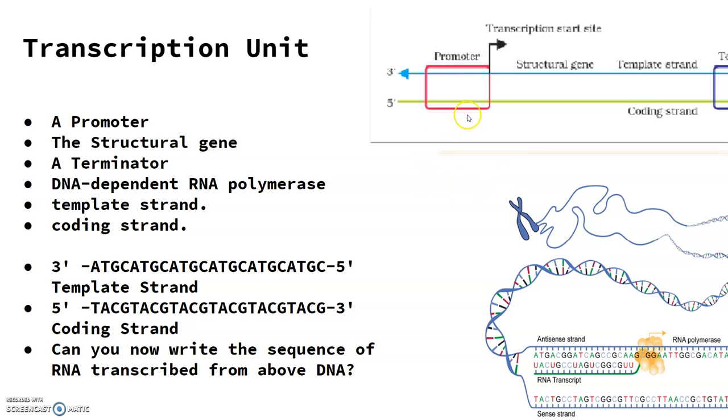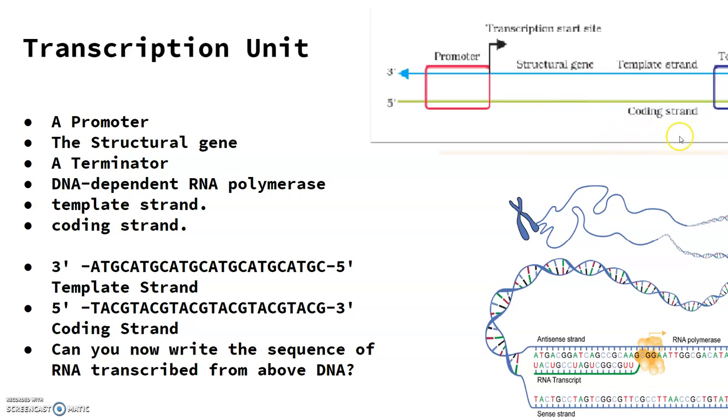The promoter is located towards the 5' end, upstream of the structural gene. Here it is in reference to the polarity of the coding strand. It is a DNA sequence that provides a binding site for RNA polymerase, and it is the presence of the promoter in the transcription unit which also defines the template and the coding strands.